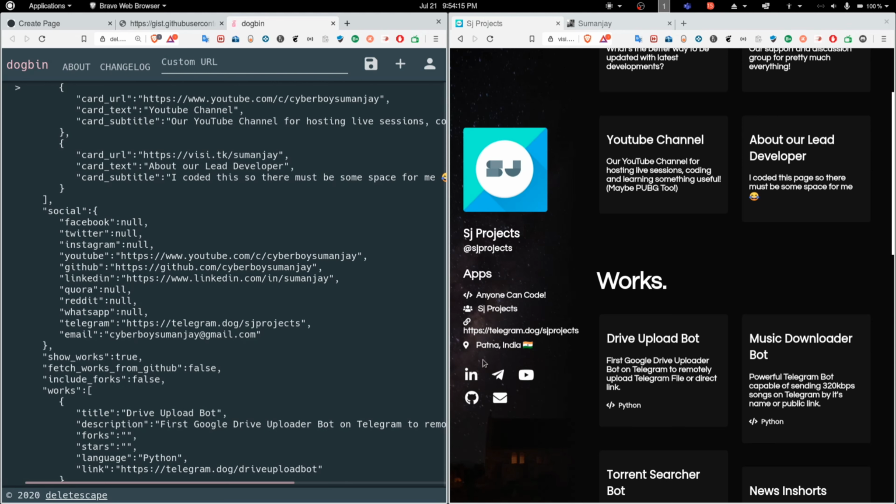What you need to do is add a title which will be shown here, then a description which will be shown here, and the language. If you want to show it, you can write it; if you don't want to, then it's okay. And forks and everything, you can just leave empty. Okay, and link is something where when someone clicks on this, they will be redirected to whatever link you specify. Again, it's similar to the content part. The link part, you can add as many as you want. I have added a few projects. Okay, I've added this site too. So don't mess with the configuration and the syntax.